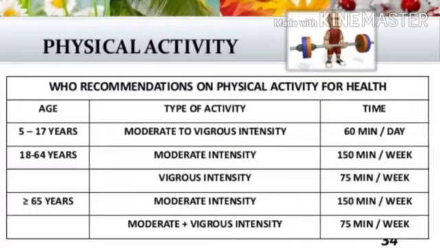For ages 18 to 64 years, moderate intensity and vigorous intensity, for 150 minutes per week and 75 minutes per week. For those 65 years and above, meaning senior citizens, moderate intensity and moderate plus vigorous intensity, for 150 minutes per week and 75 minutes per week.